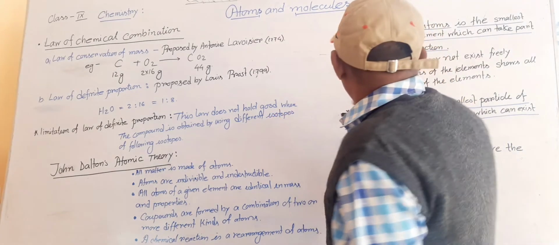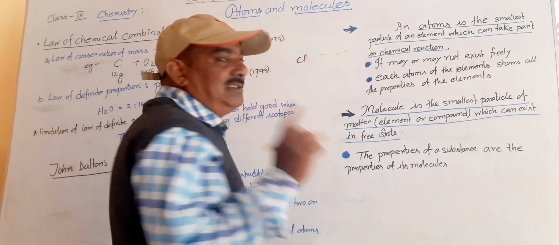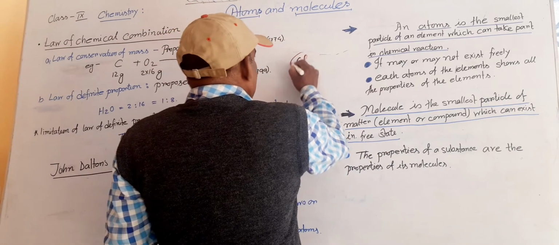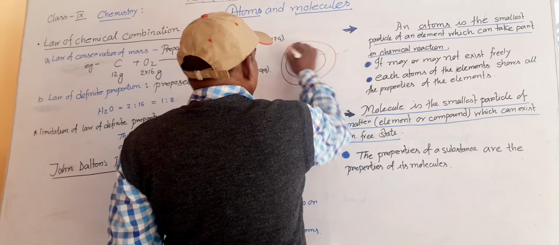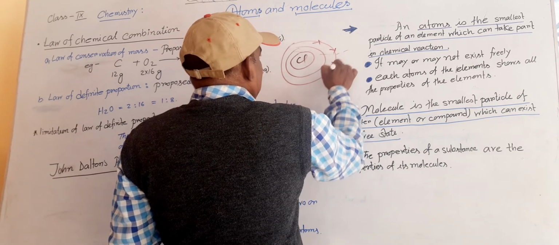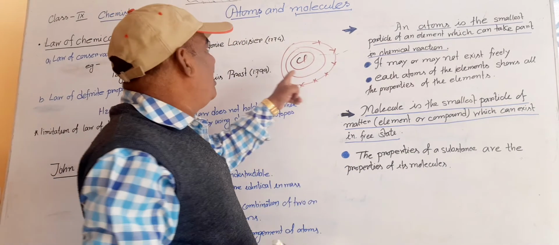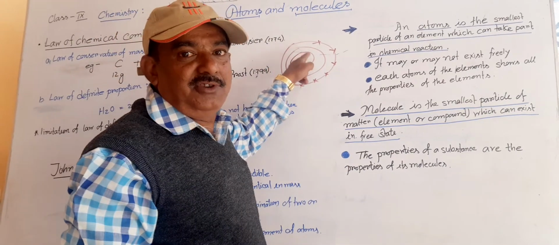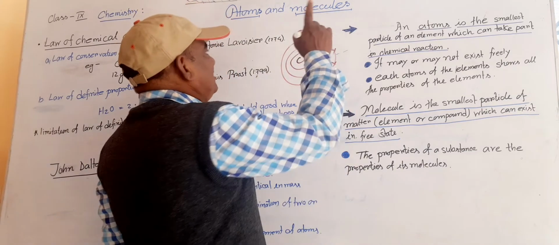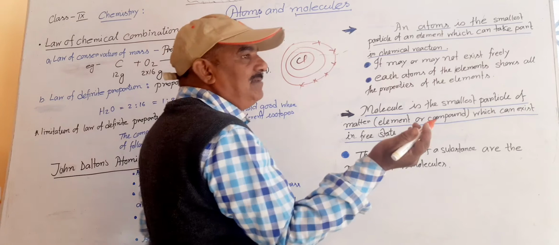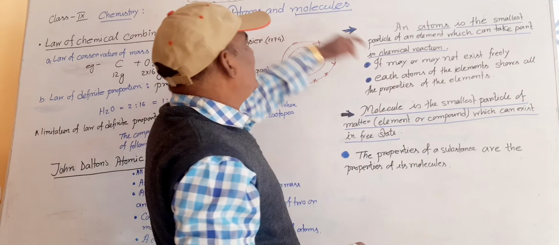Just one example I give, chlorine. Chlorine atom's atomic number is 17. So the first orbit has 2, second has 8, third has 7. 1, 2, 3, 4, 5, 6, 7. So all elements try to make their last orbit 8 electrons. So chlorine, what will it do? It will share one, it will react, so that its last orbit becomes 8. That's why it takes part in the chemical reaction.